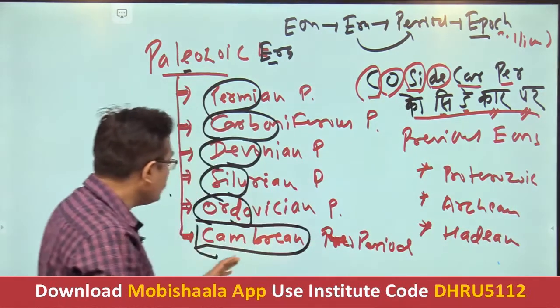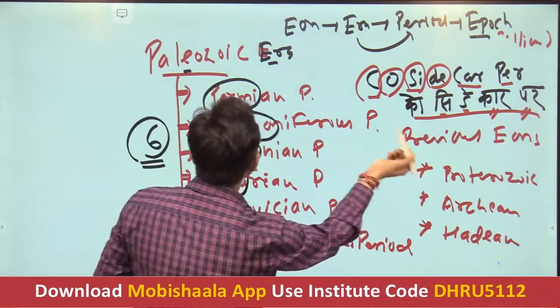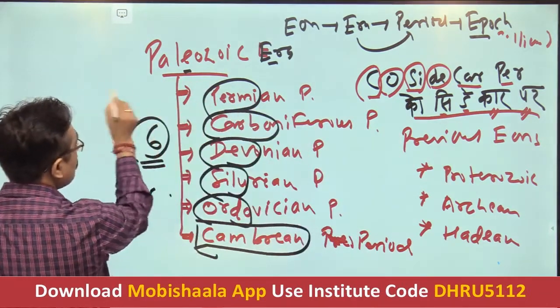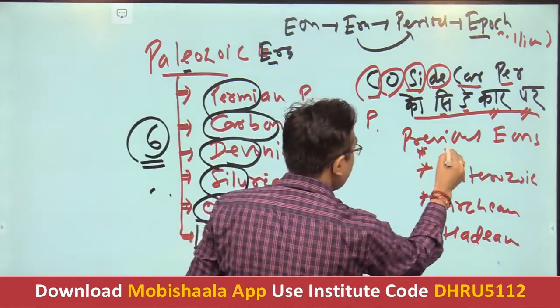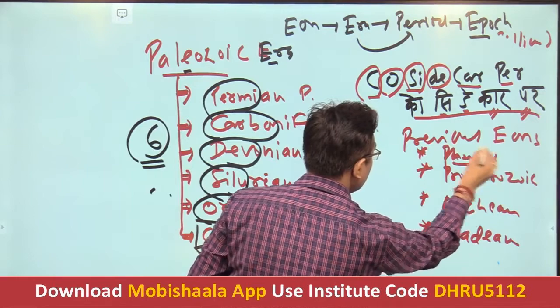So what happens? This is the Paleozoic, and the fourth is the Phanerozoic. Yes.